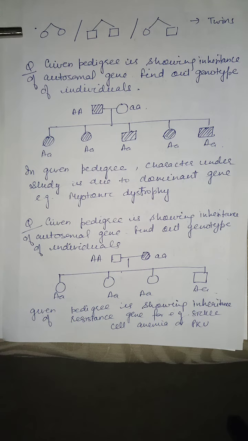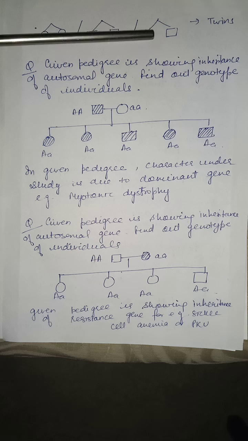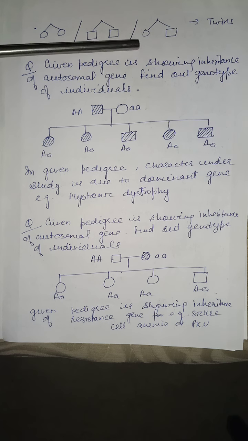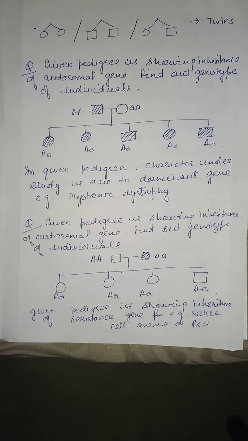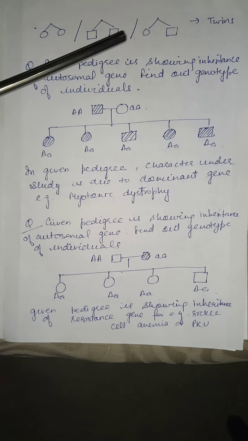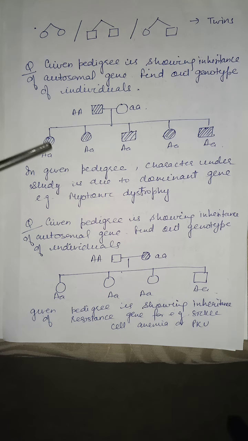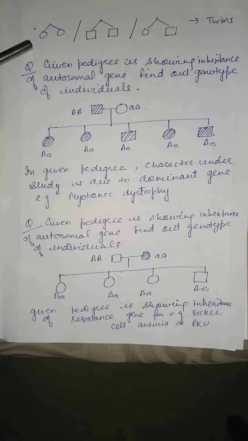This type of symbol shows twins. This symbol shows non-identical twin because one is male and one is female. This is female and this is male. So this is one of the pedigrees given. Given pedigree is showing inheritance of autosomal gene.